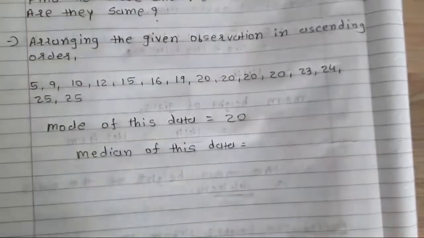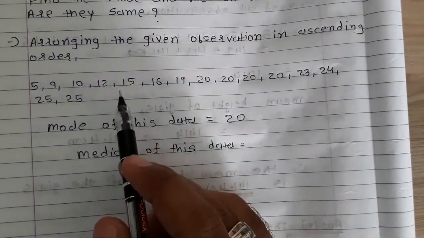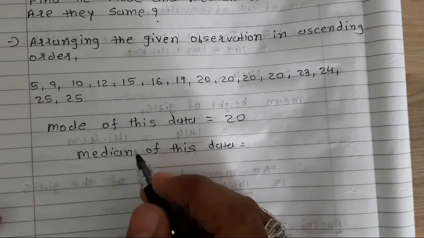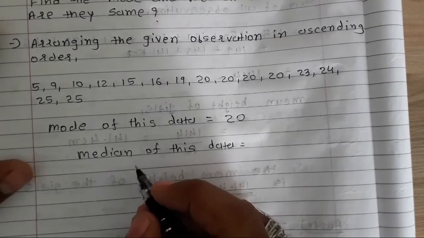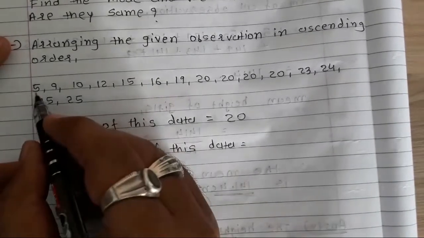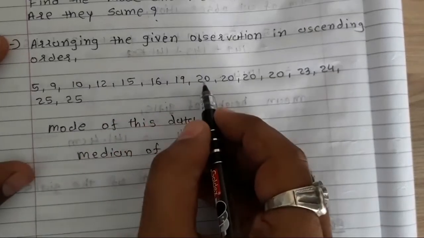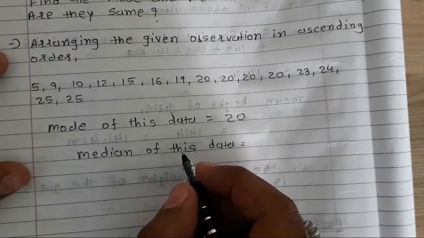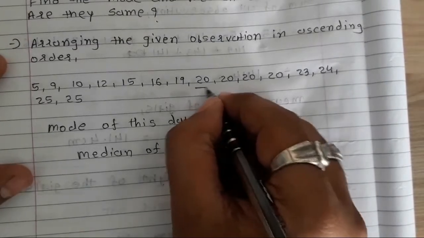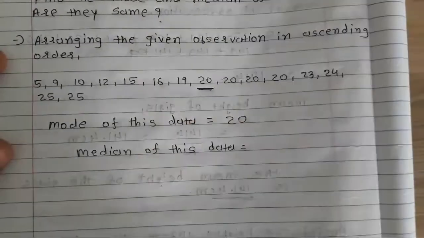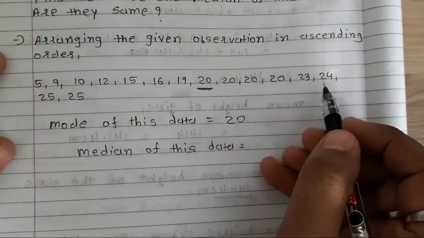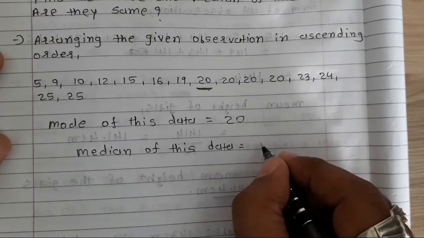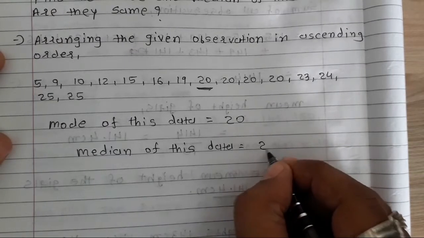So here the total number of students is 15. We already arranged this data in ascending form. We have to find the middle observation, or median. Here we can count 1, 2, 3, 4, 5, 6, 7, 8, 9, 10. Total 15 students are there and we have to find the middle observation. So I can write 20 is my median because after 20 there are 7 observations and before 20 there are 7 observations. So the median of the data is equal to 20.